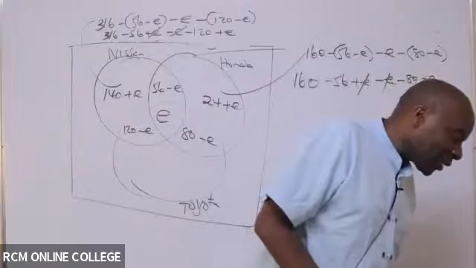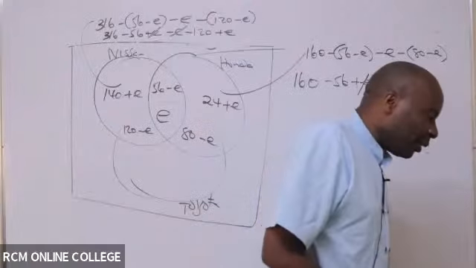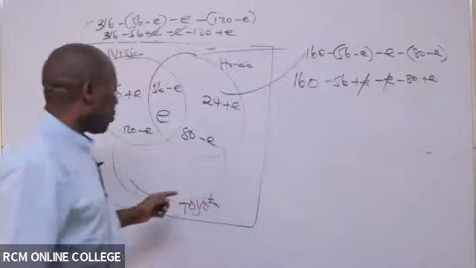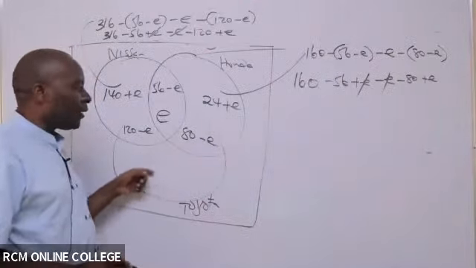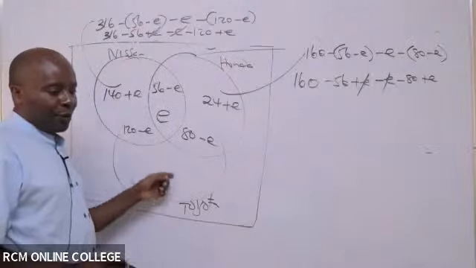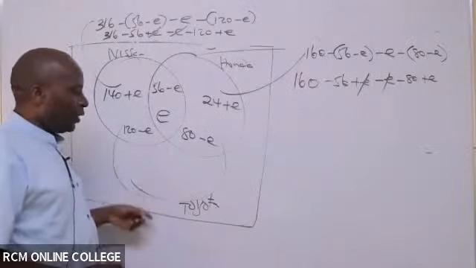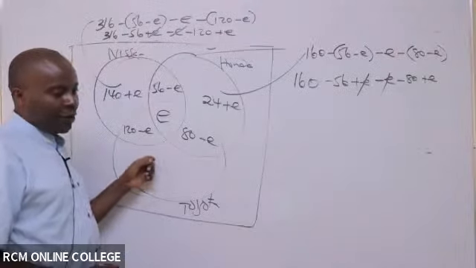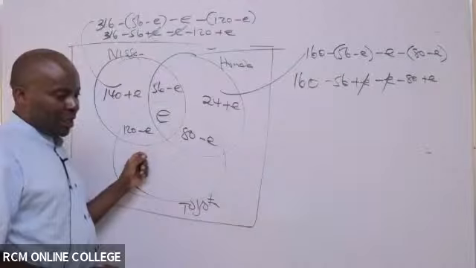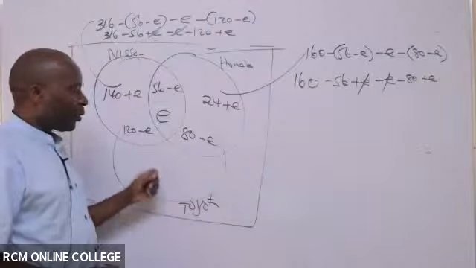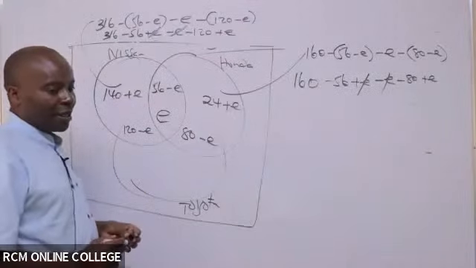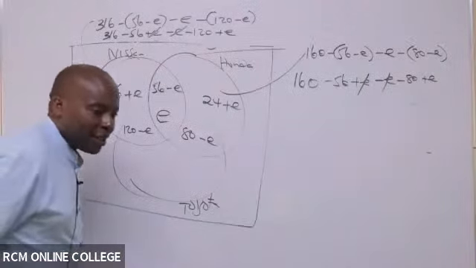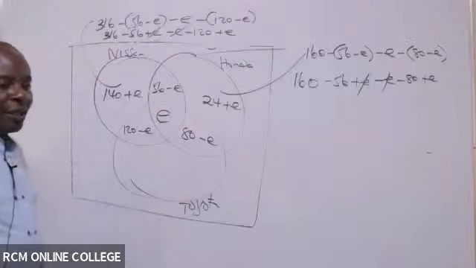Then we have the last one. The last one is about 360 residents who owned Toyota vehicles. I would want somebody to work that out and give me the answer to write here. Is there somebody who is able to work this out and give me something? Somebody please help me.